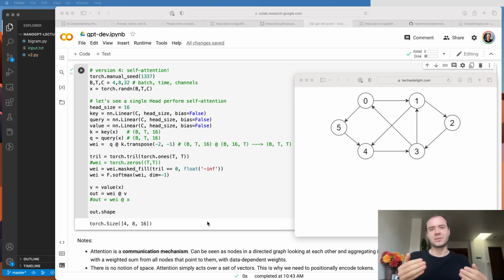And this is different than, for example, convolution, because if you run a convolution operation over some input, there's a very specific layout of the information in space, and the convolutional filters act in space. And so it's not like in attention. Attention is just a set of vectors out there in space. They communicate, and if you want them to have a notion of space, you need to specifically add it, which is what we've done when we calculated the positional encodings and added that information to the vectors.